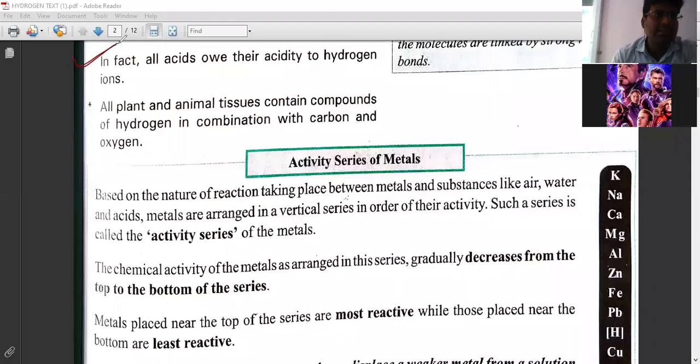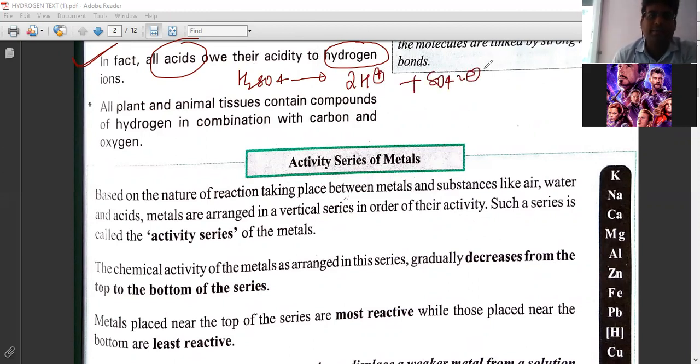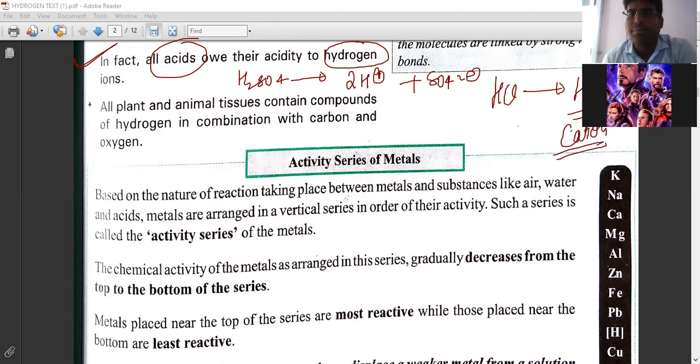So the next point is, in fact, all acids have hydrogen ions, like H2SO4. When it dissociates, it gives 2H plus and SO4 2 minus, right? Like HCl, when it is converted into H plus and Cl minus, you can see H plus. So H plus is called the hydrogen cation. When ions have a plus sign, that is called a cation.